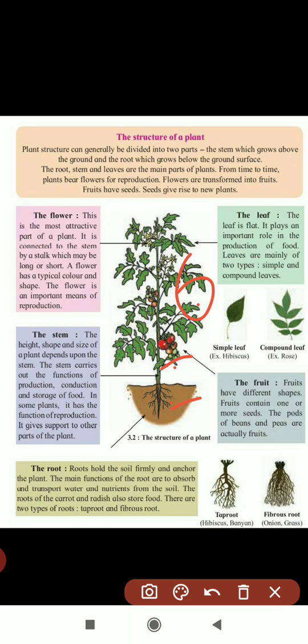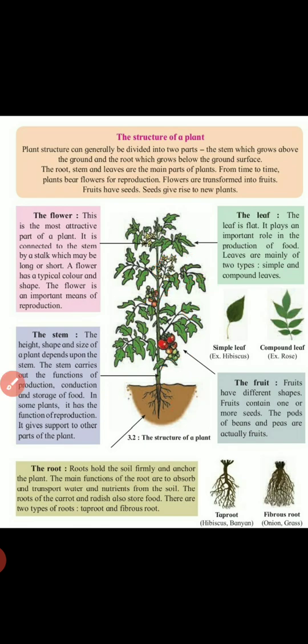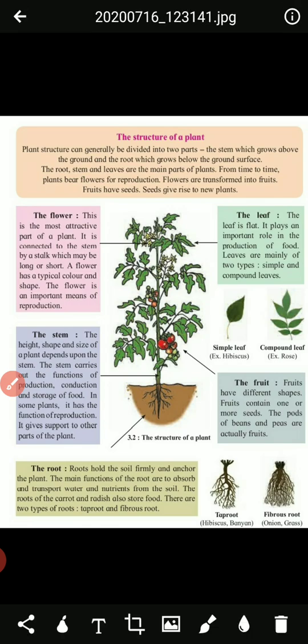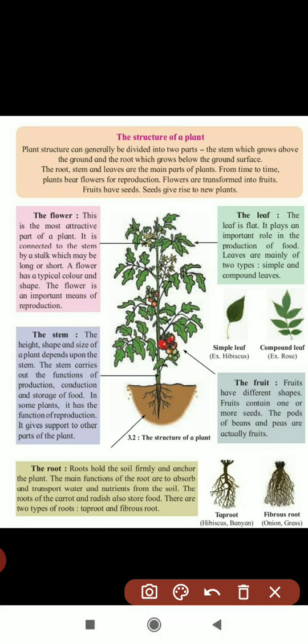From time to time the plant bears a flower for reproduction. Flowers turn into fruits, and fruits have seeds inside, and from those seeds we can give rise to a new plant. Like this the plant life cycle goes on.